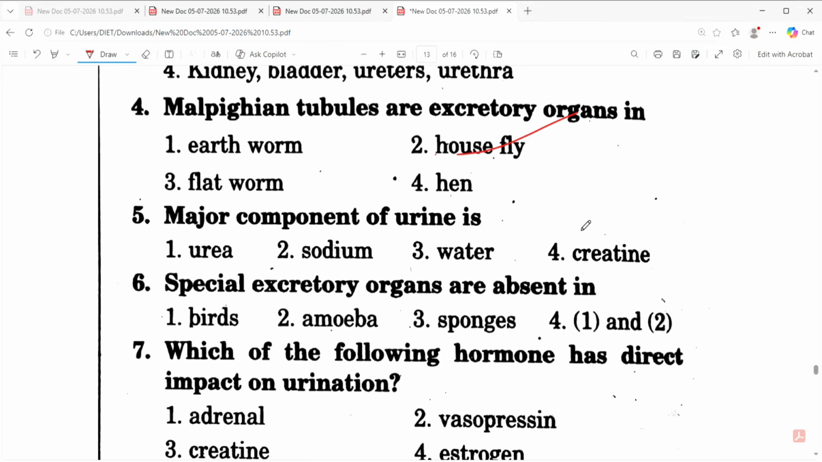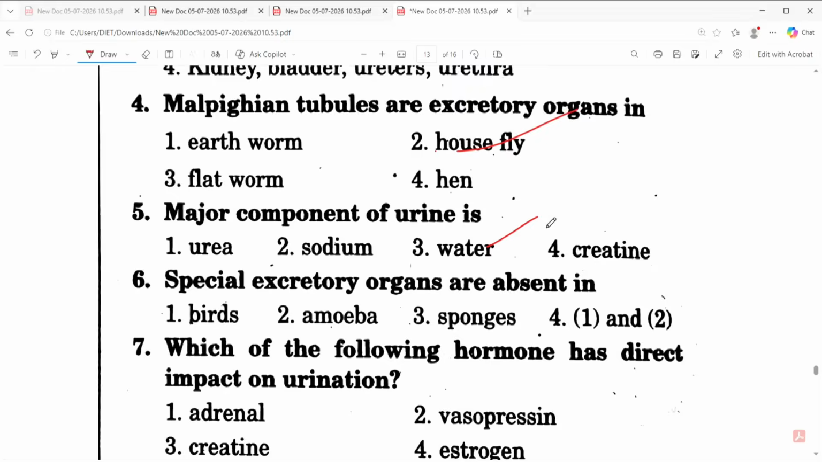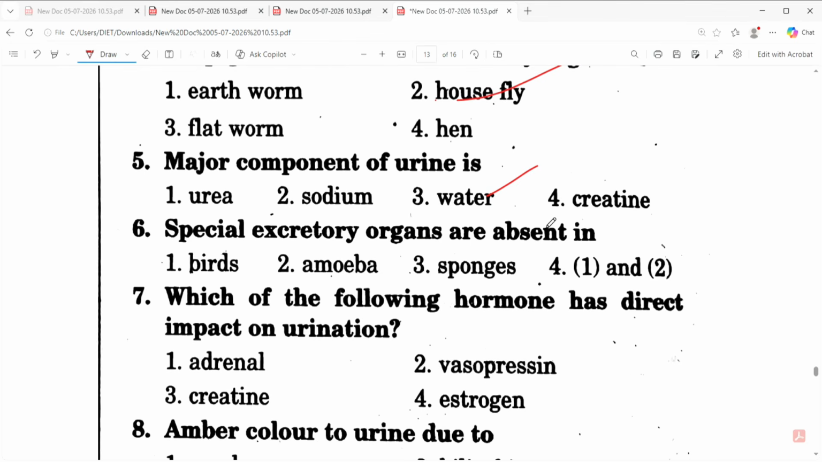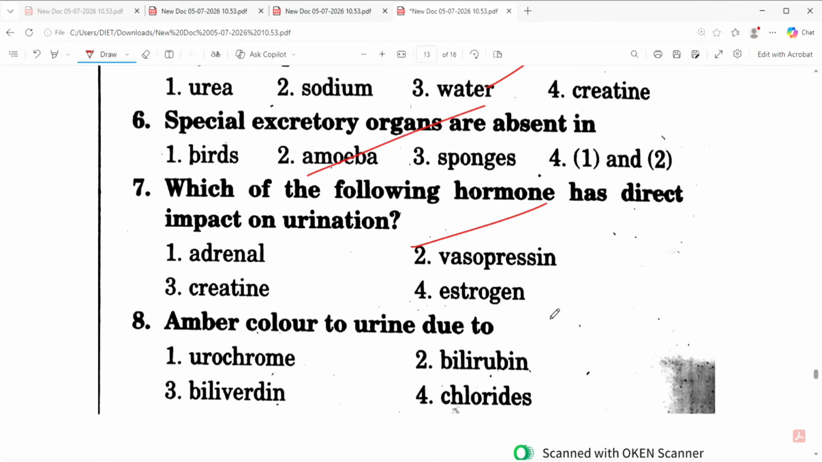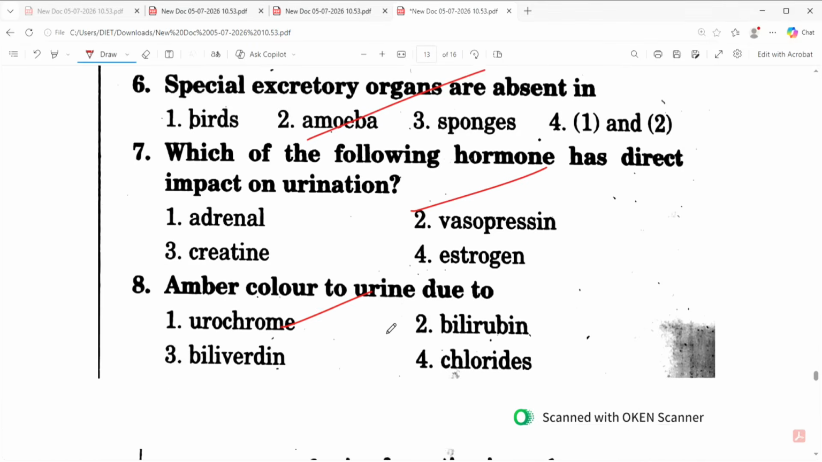Major component of urine is water. Special excretory organs are absent in amoeba. Which of the following hormones has direct impact on urination? Vasopressin. Amber color of urine is due to urochrome.